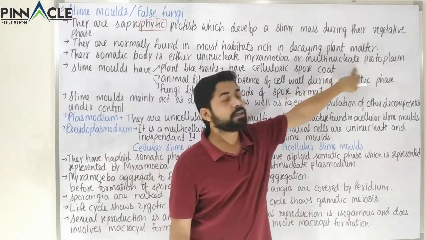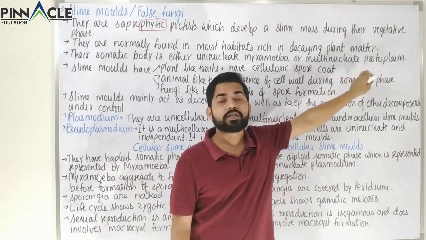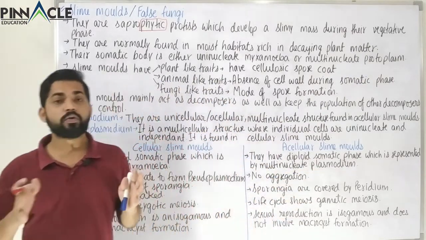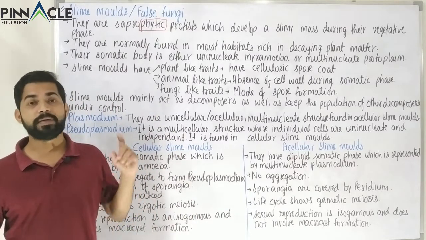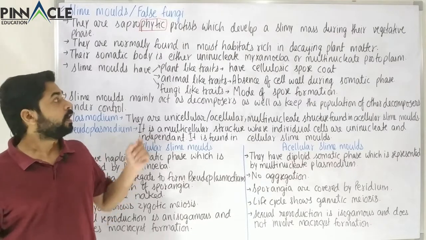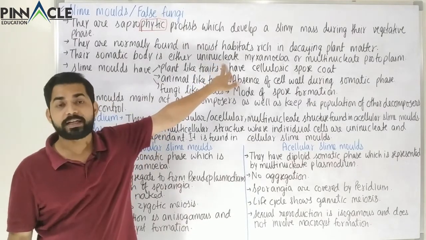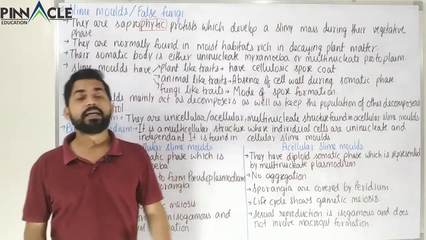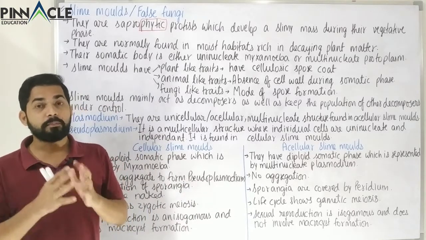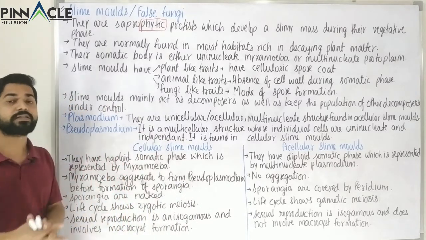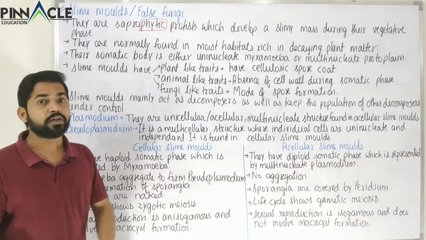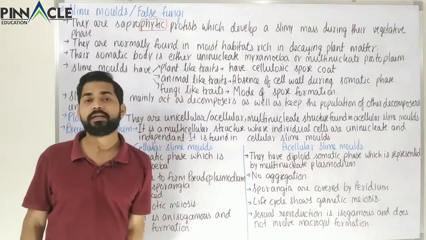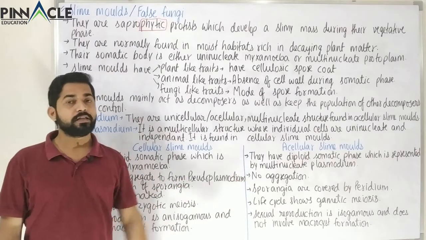So this multinucleate protoplasm that we are talking about is actually a form called plasmodium. It normally occurs in two forms of somatic bodies. One is myxamoeba, which is unicellular and uninucleate, having a single nucleus. The other form, the acellular slime molds, has its somatic body as a multinucleate protoplasmic structure, which is called plasmodium. So this is the difference between these two forms of the category. These are uninucleate, these are multinucleate, and we will later classify into these two categories.